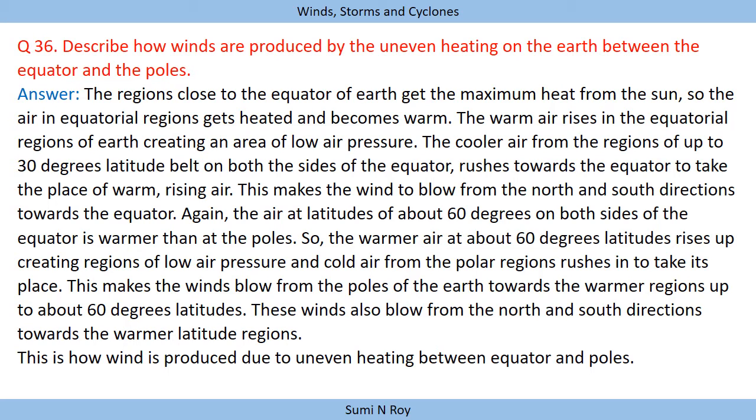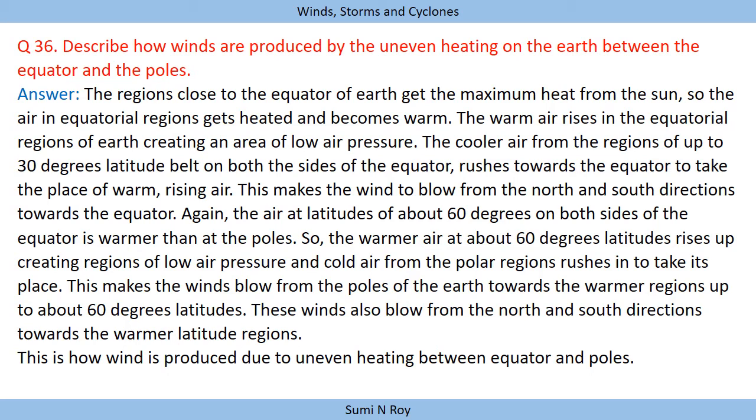As we know, air moves from high pressure region to low pressure region. So here the 30-degree latitudes on both the sides are the high pressure region. The air from the high pressure region moves toward the low pressure region, which is the equator. Now this makes the wind blow from north and south direction towards the equator.